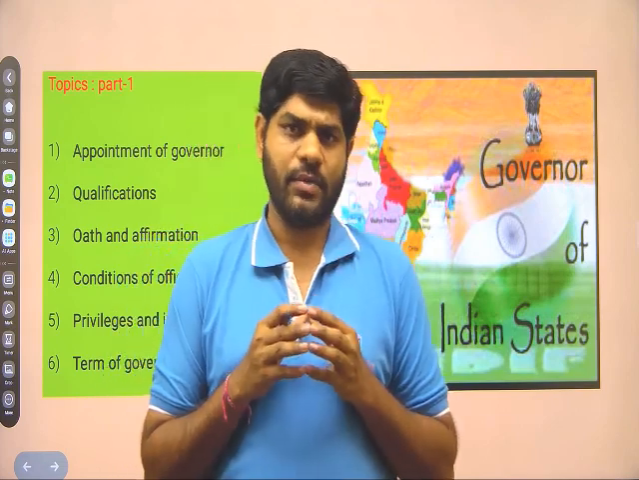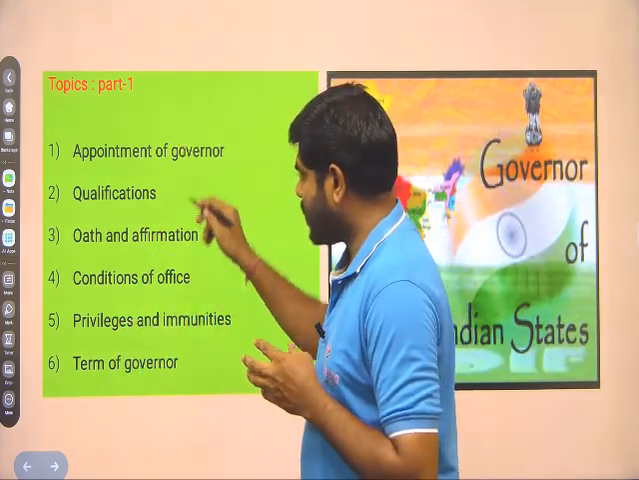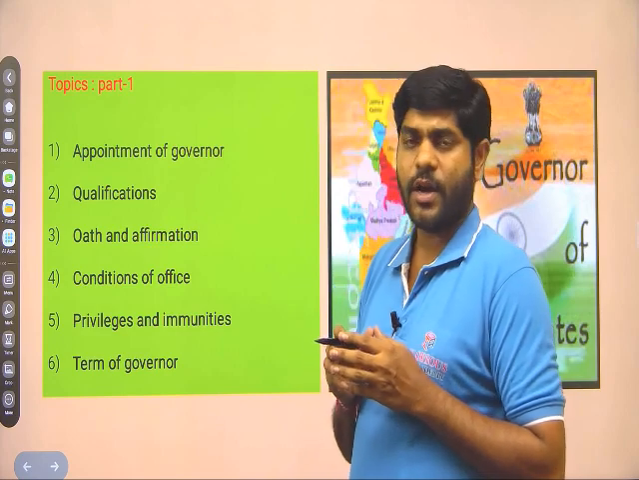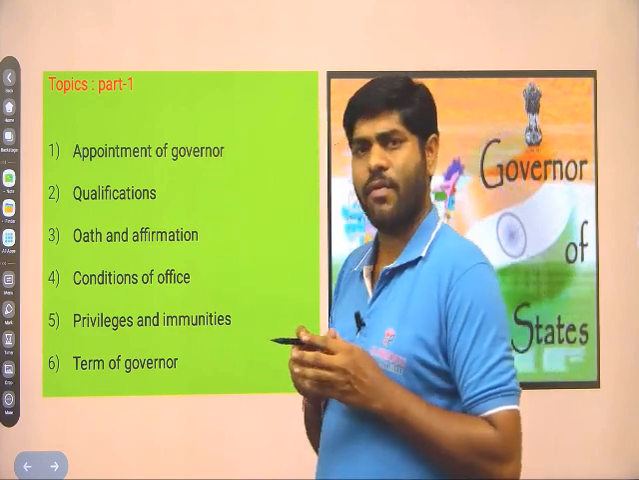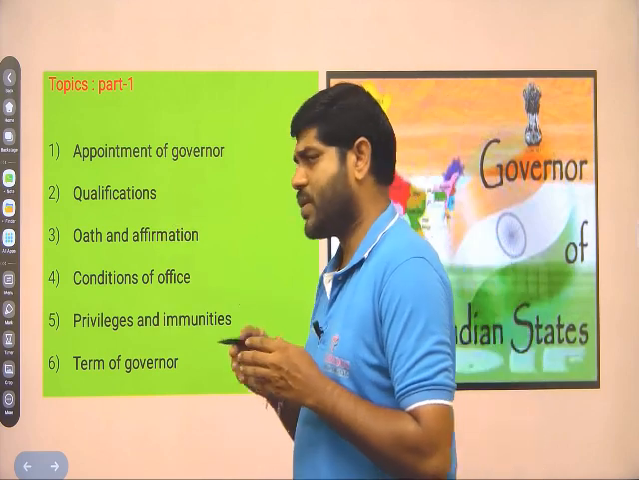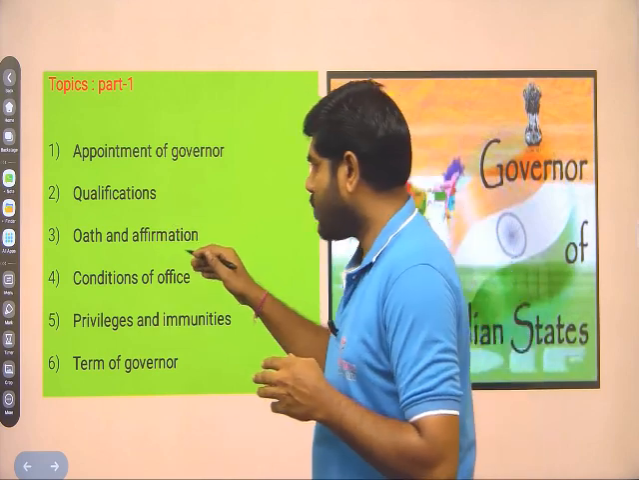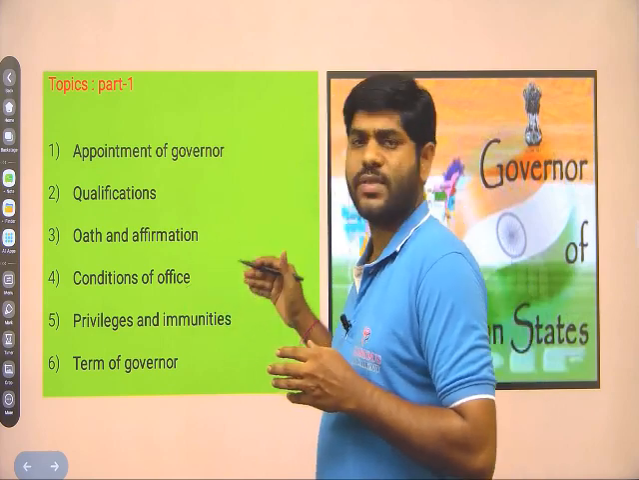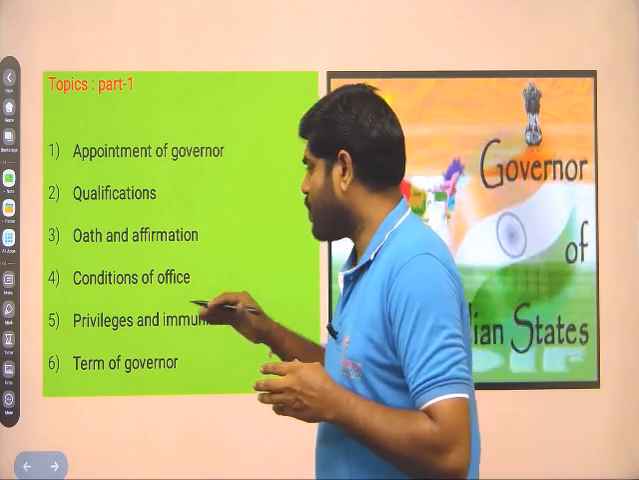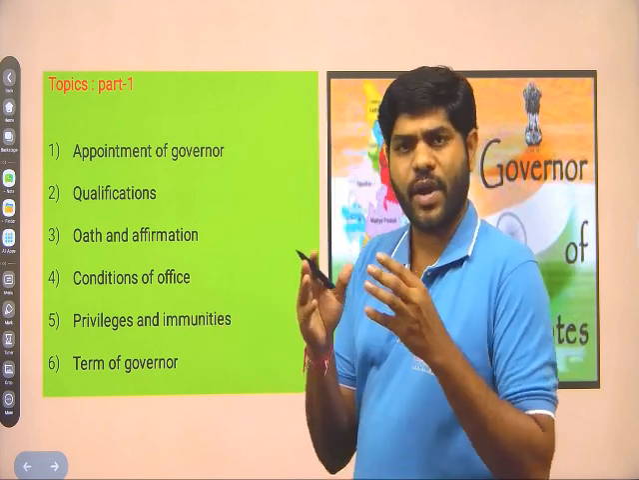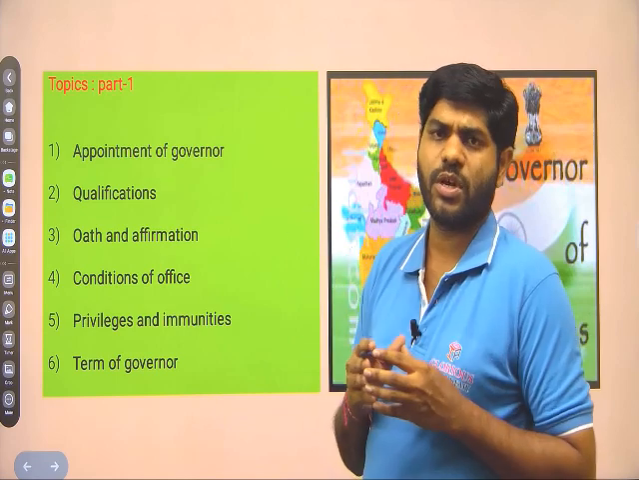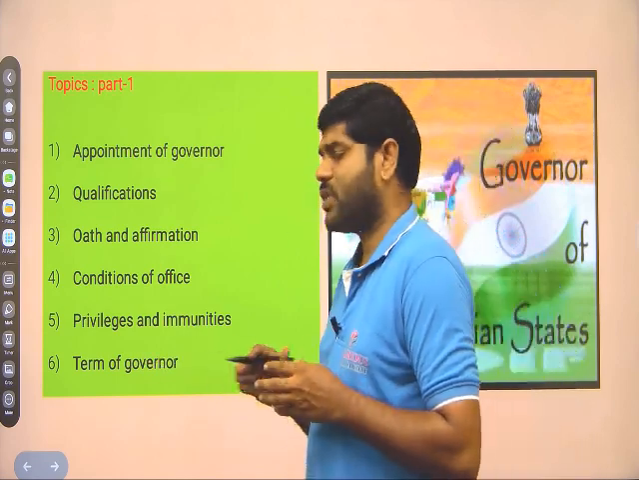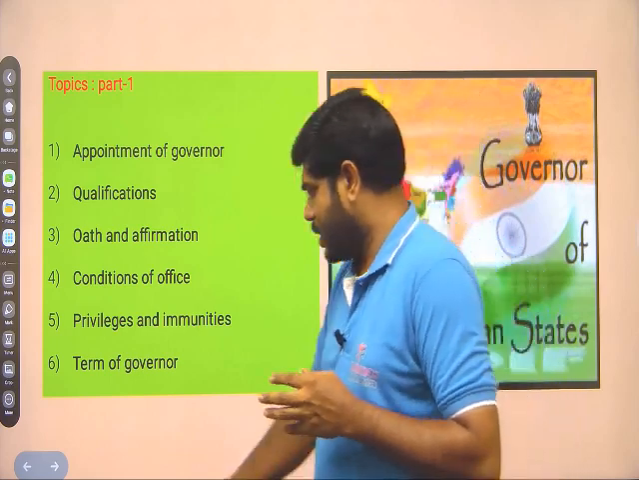In this video, we'll discuss the governor. This is the first video on the governor. Six different topics will be discussed. First one, appointment of the governor. Second one, qualifications of the governor. Third one, oath or affirmation of the governor. Fourth one, conditions of the office of governor. Fifth one, privileges and immunities provided under the different constitutional provisions. And sixth one, term of the governor.